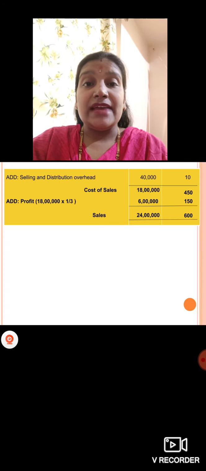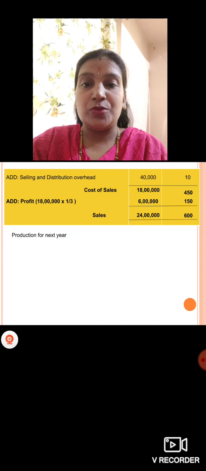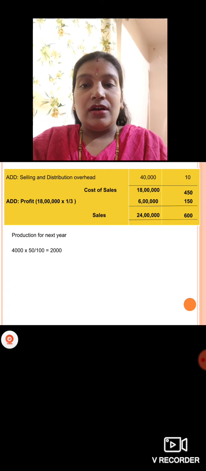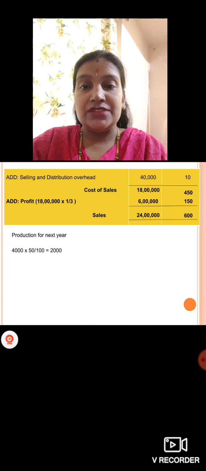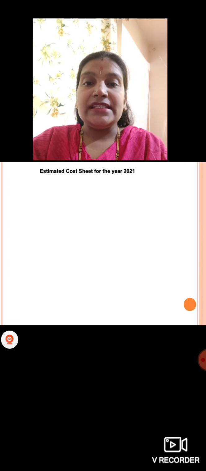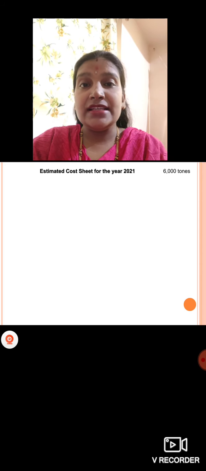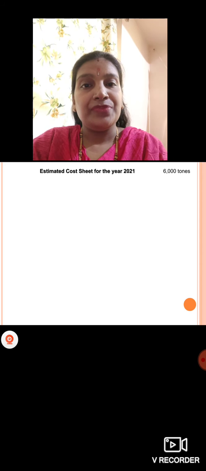Next we'll see, they have said they want to increase production by 50%, right? Current year production we have is 4,000 tons. 50% of it is 2,000. So 4,000 plus 2,000 tons. So for the next year they have planned to produce 6,000 tons. So we'll see the estimated cost sheet for the year 2021. How many units have we calculated? It is 6,000.